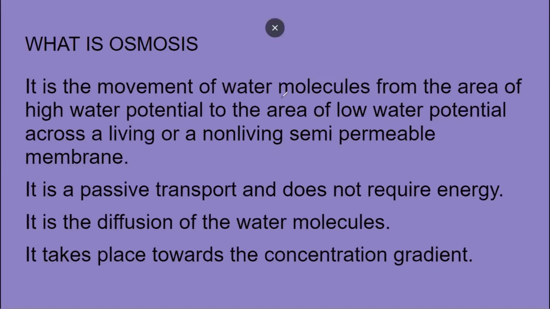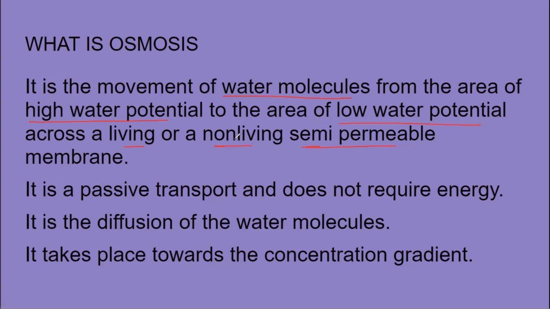All right, it is only the diffusion of water molecules from high water potential to the area of low water potential. High water potential means where the concentration of water is more, where water is more. Water will move from the area where it is more towards the area where it is less, provided there is a semi-permeable membrane, living or non-living, in between the two concentration areas.